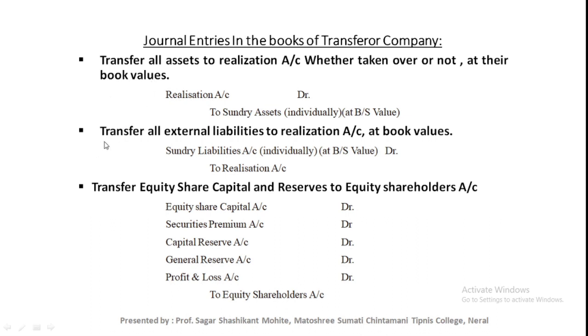Next step, transfer all the external liabilities to the realization account at book value. Here also we should transfer all the liabilities except share capital, reserve and surplus, at book value. All external liabilities at book value. Journal entry: sundry liabilities account debit to realization account.